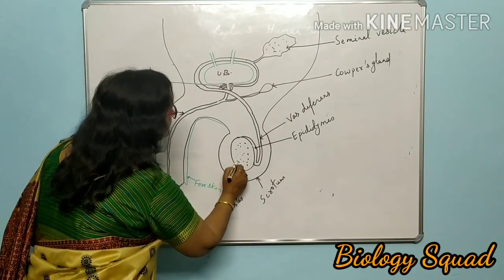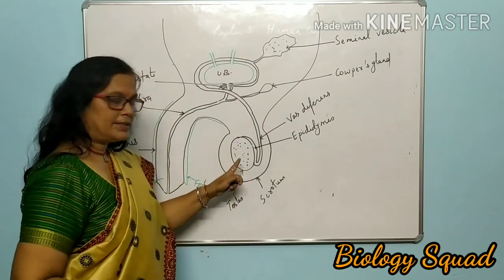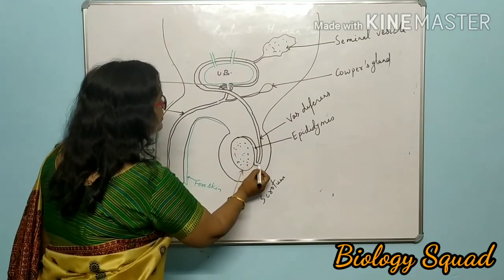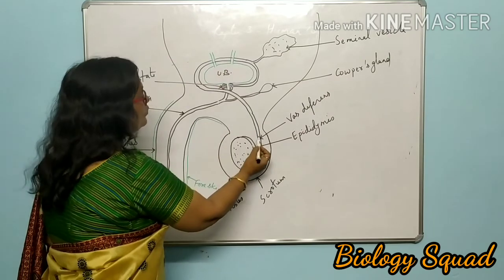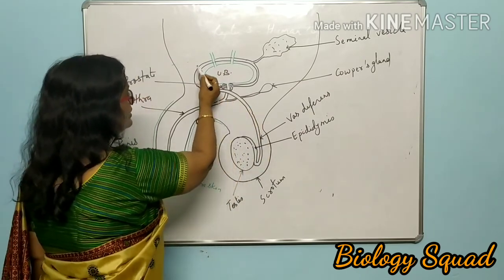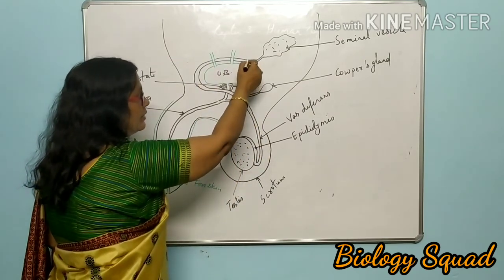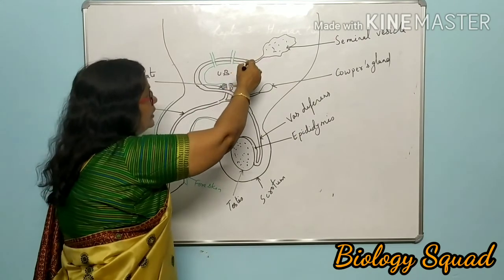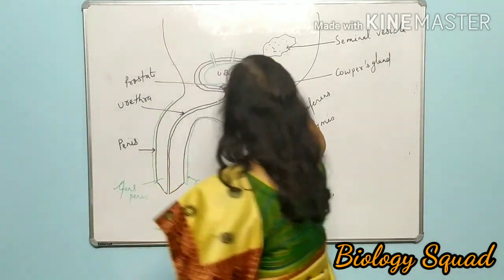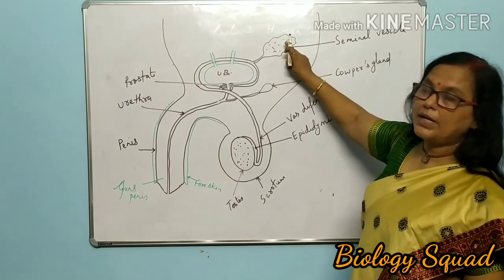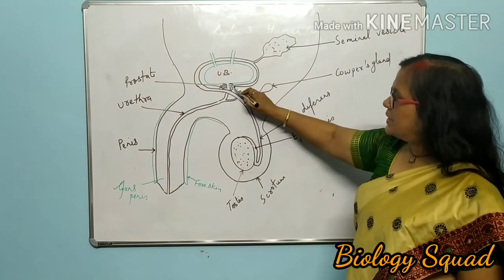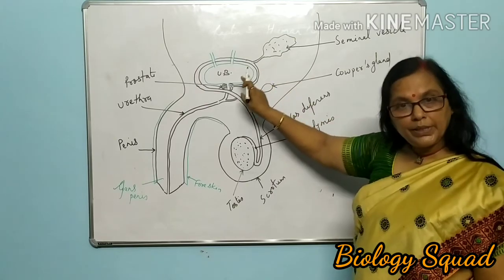So sperm formation takes place inside this testis and then this sperm is carried in the abdominal cavity through this vas deferens, and in the fluid of vas deferens which is carrying sperms, the secretions of this seminal vesicle, prostate, corpus gland meet.